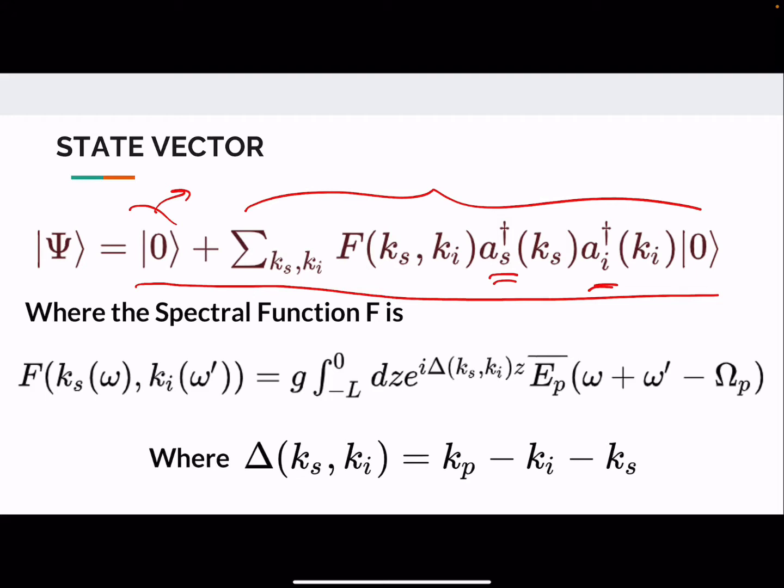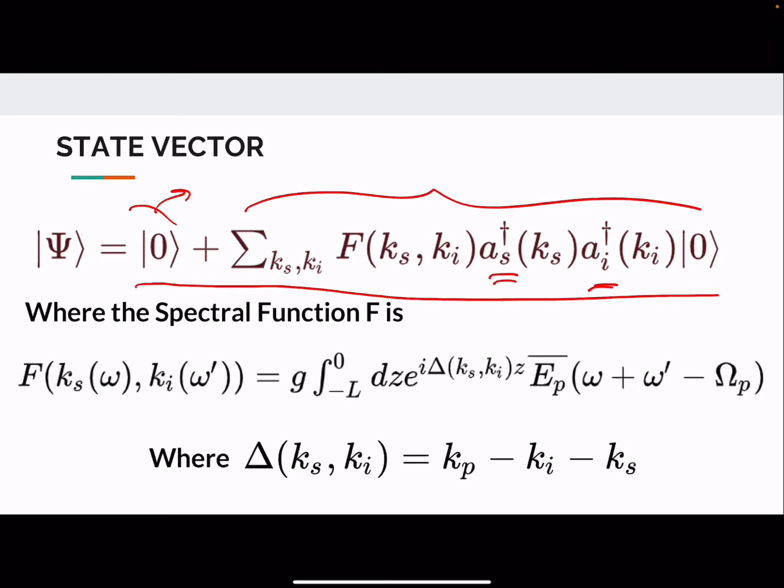Okay, so we can also understand this very intuitively. That is, what we are trying to say here is that the state vector is essentially the sum of the vacuum state and the two photon state. This a_s dagger and a_i dagger are the creation operators for signal and idler photon respectively. So when they act on the ground state, they produce a biphoton state, and we appropriately multiply it by the spectral function and then sum over the possible quantized wave numbers.